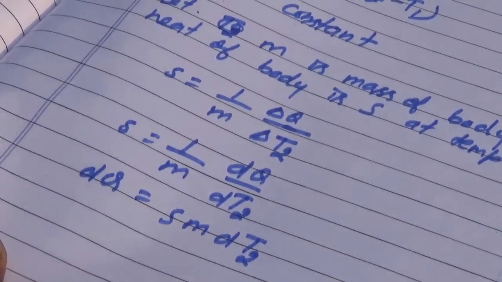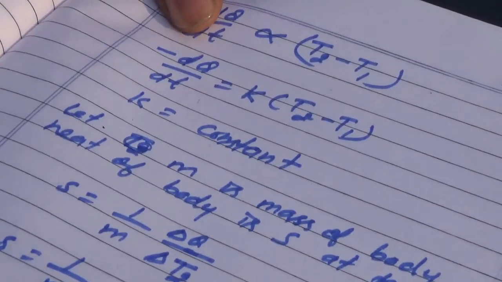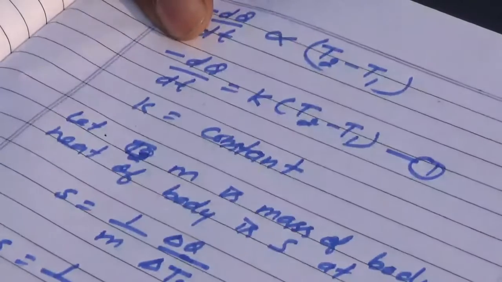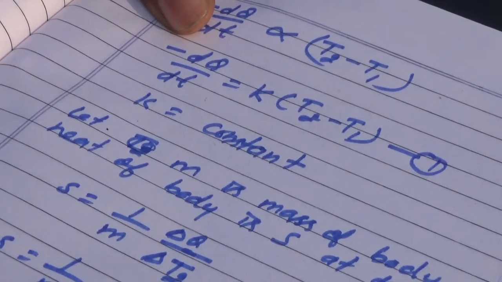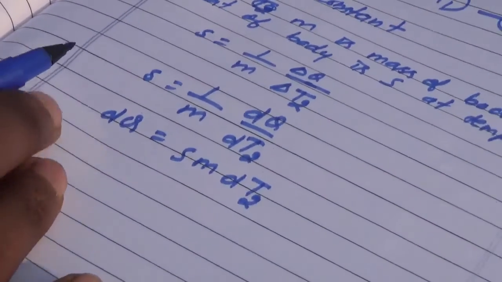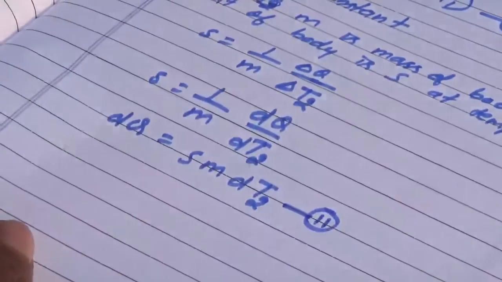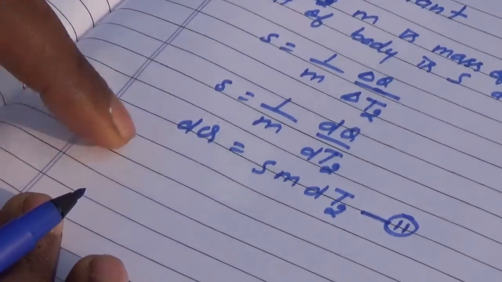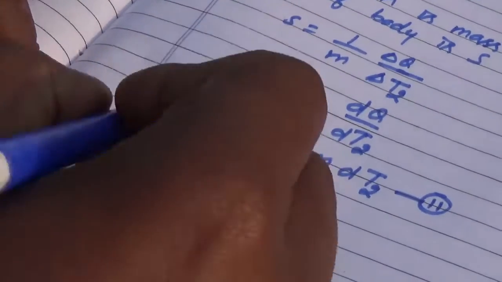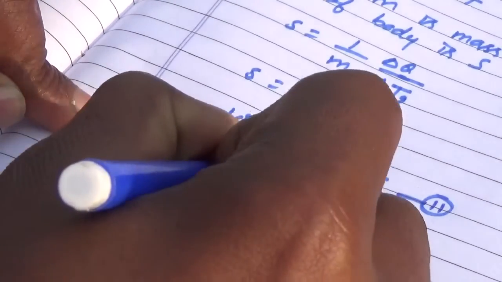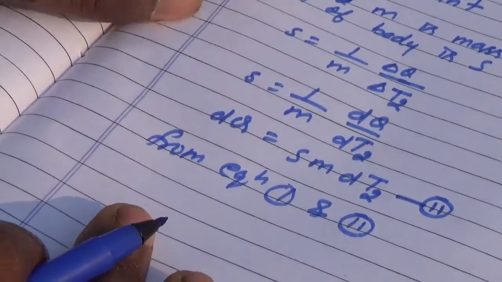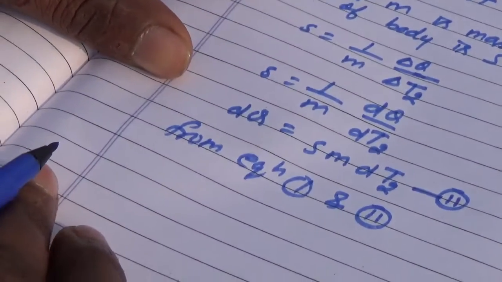Dear students, the above equation we are assuming to be equation number 1. Now if we place this value of dq, we are assuming it is equation number 2. From equations 1 and 2, after solving, we can find dq by dt.